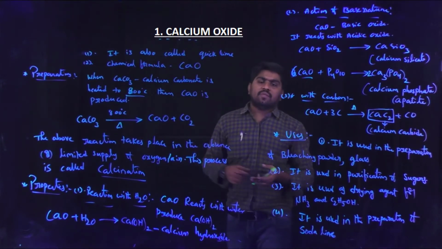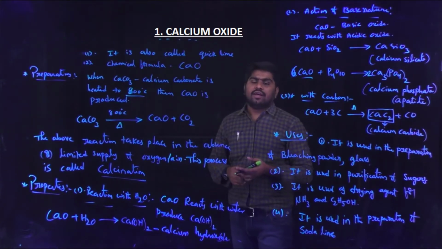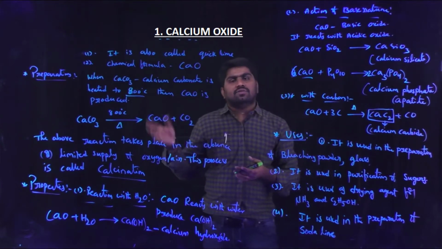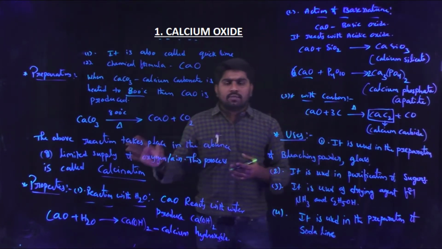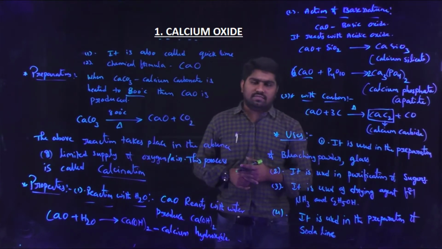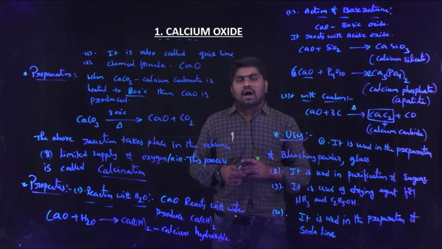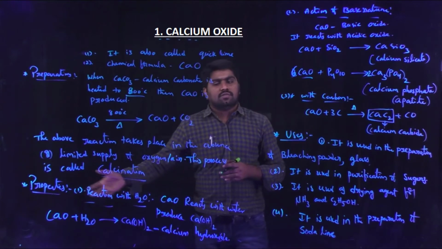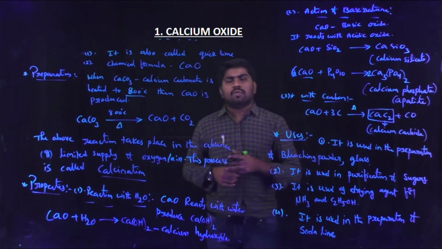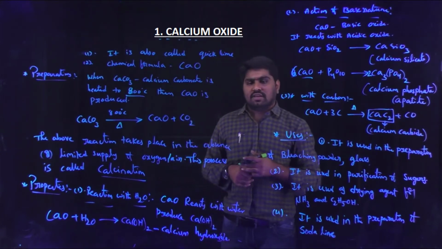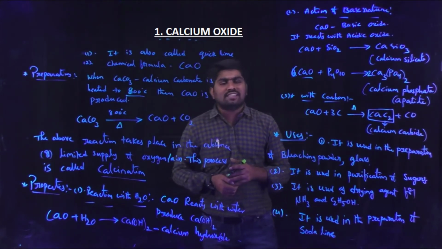Now coming to the chemical properties of calcium oxide, the first one is reaction with water. When calcium oxide reacts with water, it produces calcium hydroxide. So the reaction is CaO plus water gives Ca(OH)2. Now coming to the second property, action of base nature. Generally calcium oxide is of basic nature.